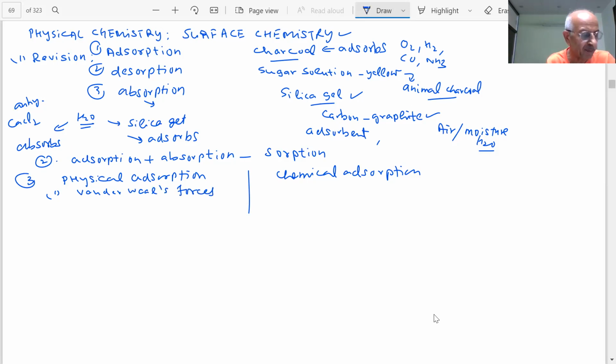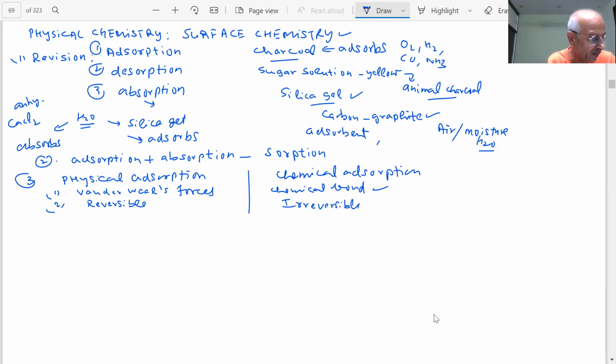And in chemisorption, what happens, student? Chemical bond is formed. There is a chemical bond formation, student. So this is not specific. This will be specific, student. Which of the two will be reversible, student? Physisorption is reversible or chemisorption is reversible? Question has been asked in the paper. Reversible means which can be reversed, student. This is reversible because no bond formation is there. But once a bond is formed, if you break it, then it is irreversible.